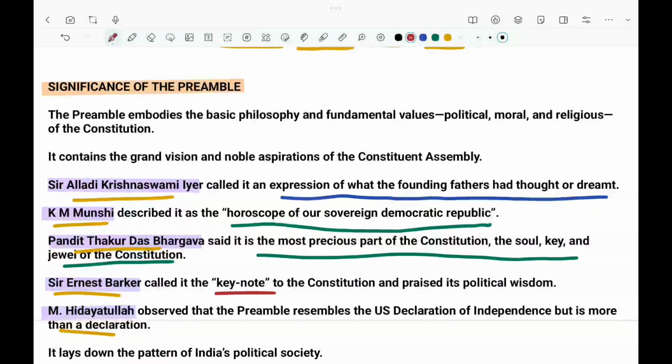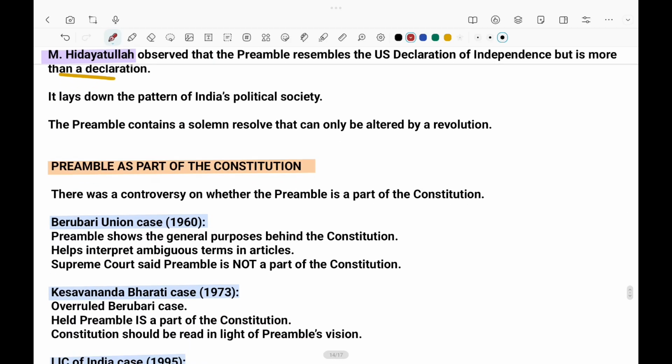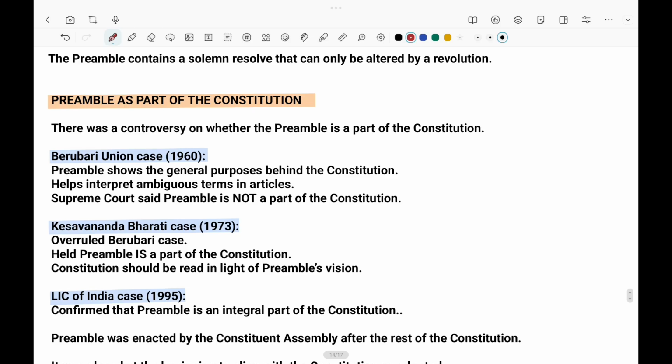Hidayatullah says the preamble resembles the US Declaration of Independence but is more than a declaration. Everybody has their own opinion. Just remember the opinions.